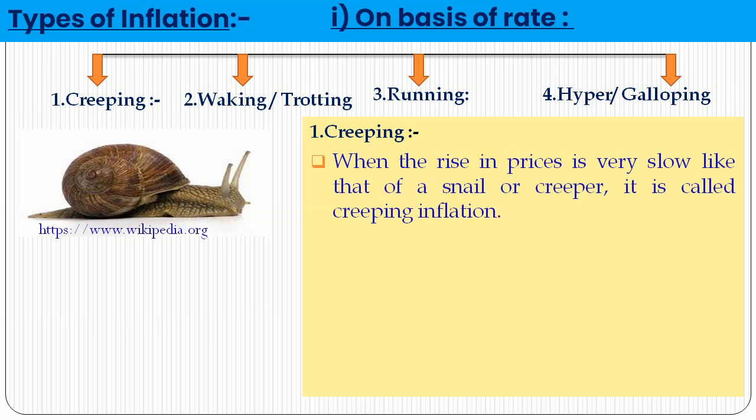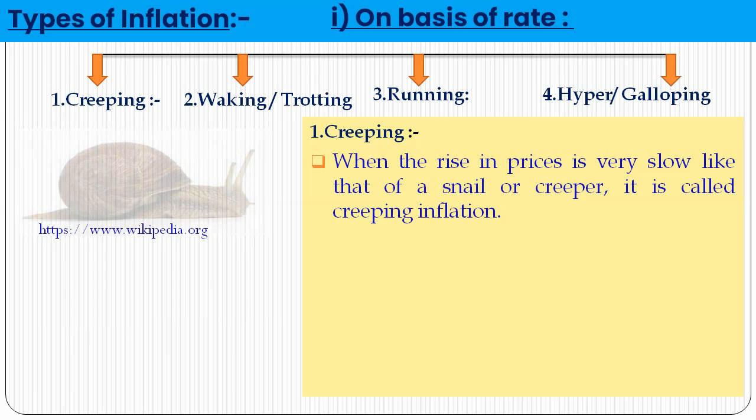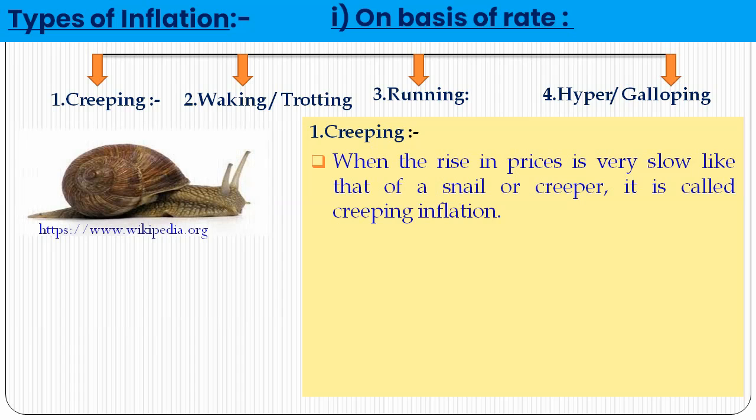When the rise in price is very slow, like that of a snail or a creeper, it is called creeping inflation.